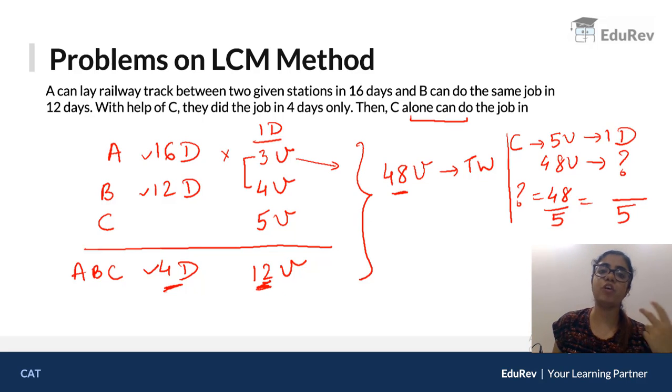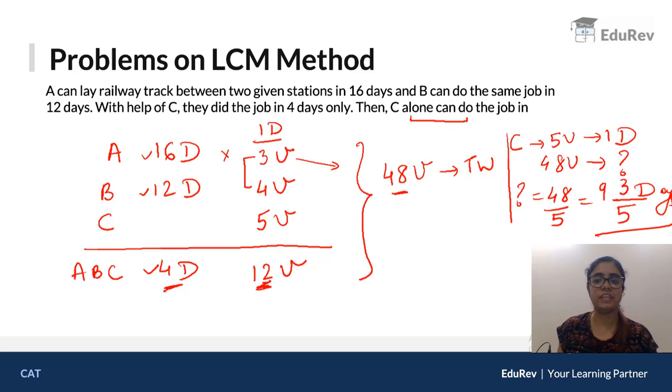5 के टेबल में 48 से closest value is 45. 5 9s are 45. I have 3 remaining, ठीक है, because it's 48. So 9 5s are 45 plus 3. So C will take 9 3 by 5 days. That is your answer. Your answer need not necessarily be proper integer values always. You can get mixed fractions as well. ठीक है? Now let's look at the next question.